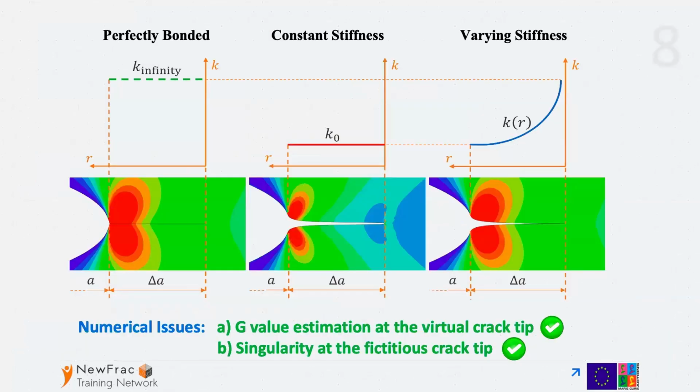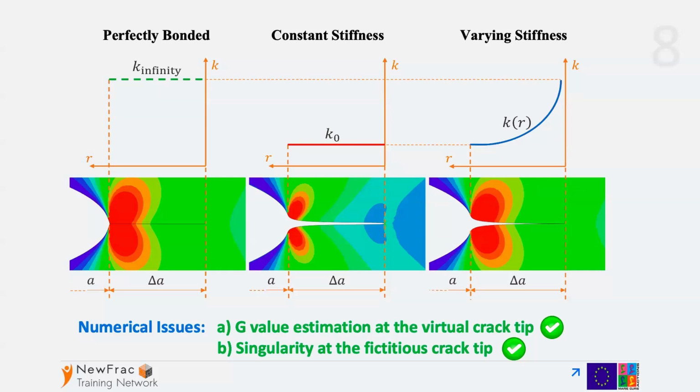Here is the example. This is the situation where we have just a real crack. This is the maximum principal stress distribution. And this is the maximum principal stress distribution if we use constant stiffness spring distribution along the whole fictitious crack. And we see there is some singularity there, and these stress distributions are very different.